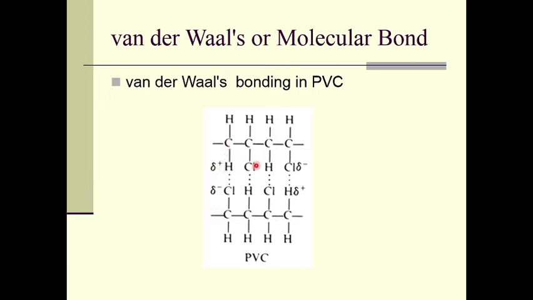In the case of PVC material, the chlorine of one carbon will attach with the hydrogen of another carbon. So a weak bond will be formed between the hydrogen and chlorine atom, and this kind of bond is called a van der Waals bond.